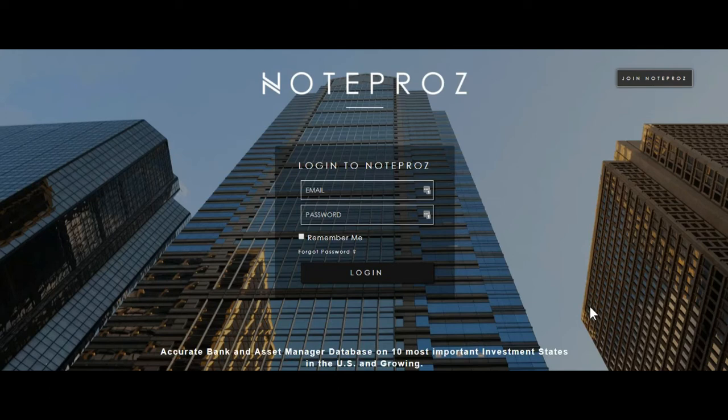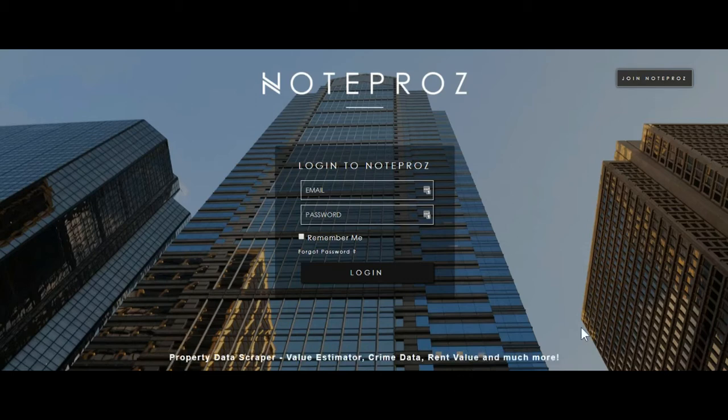NotePros started as a very simple property data scraper, and it has evolved into what it is today, which we believe is a full-fledged due diligence tool for note investors. We hope you see the value we're bringing to the table. We created this tool so you can cut down the time of research and due diligence on properties, look more professional towards investors, and be the first to start bidding on properties of interest in the tape. So that being said, let's take a look inside and let me show you how it looks.